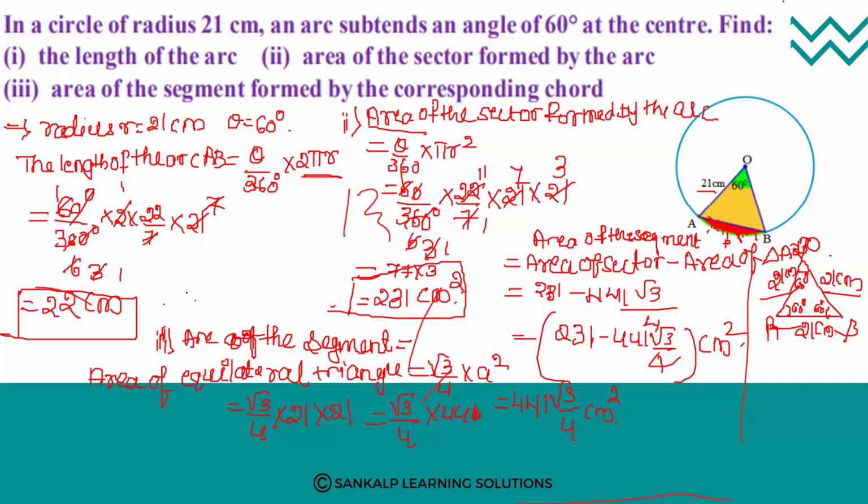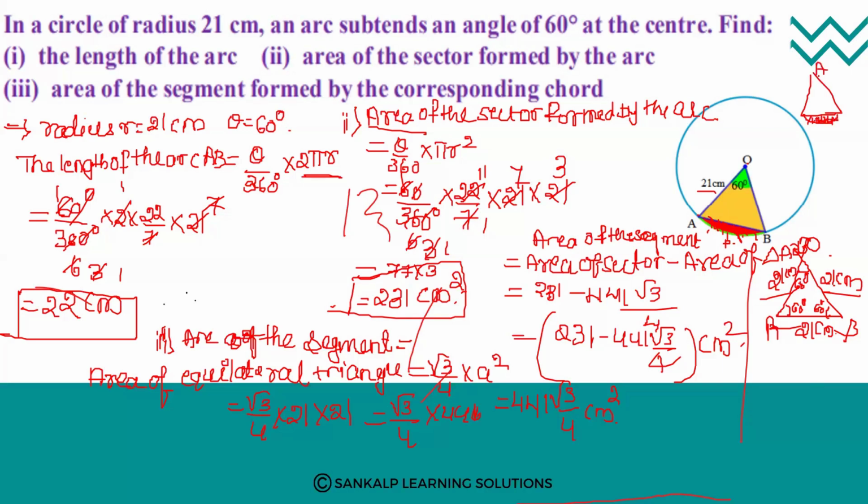So one thing we must remember: when we need the segment, first we will calculate the area of the full sector. OAPB is the area of the full sector, right? We want the area of this segment. So from the full sector, you want only this part.